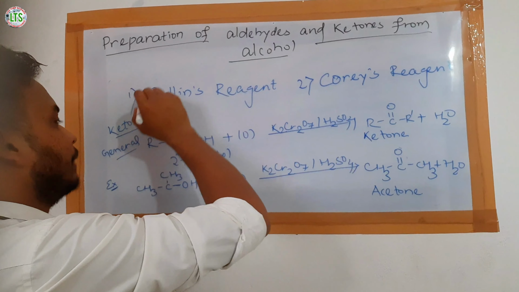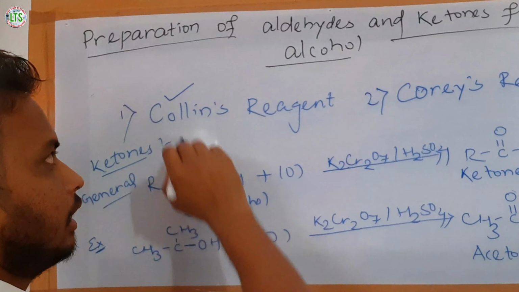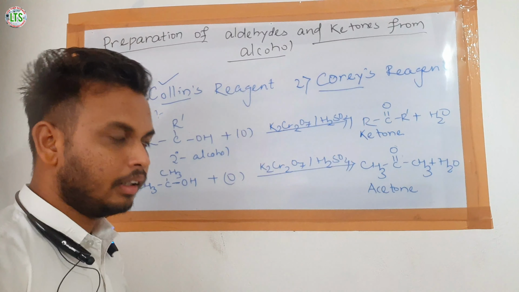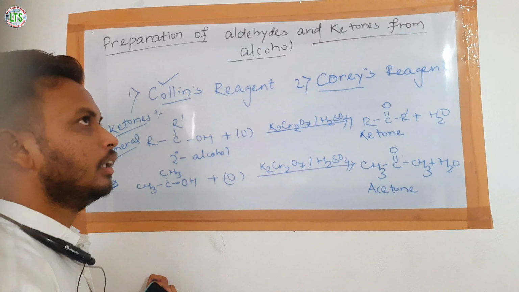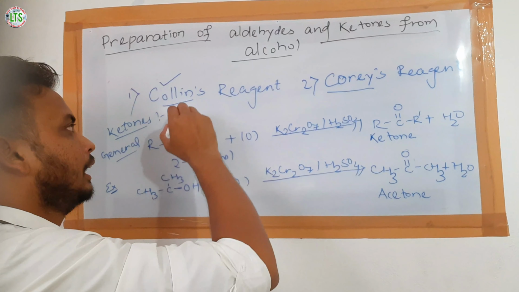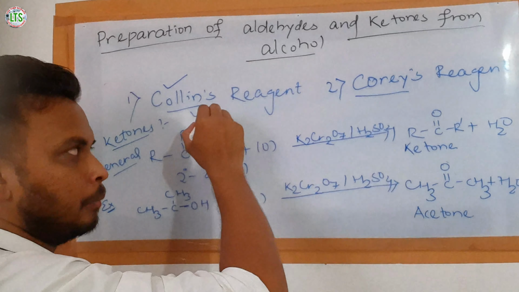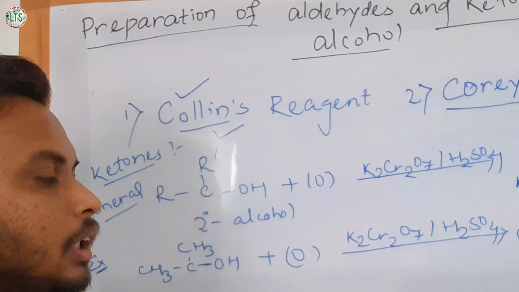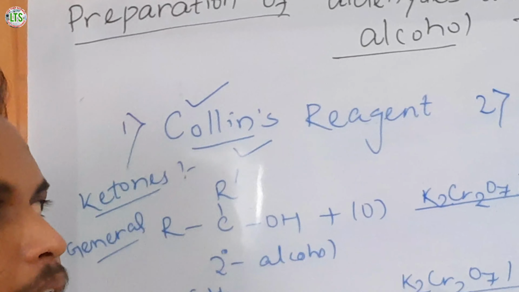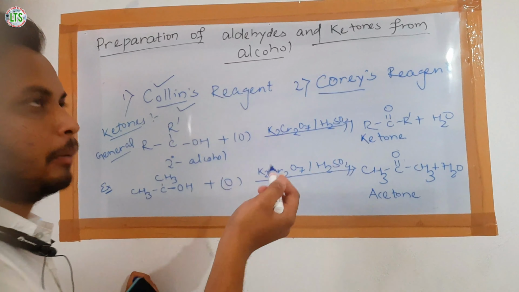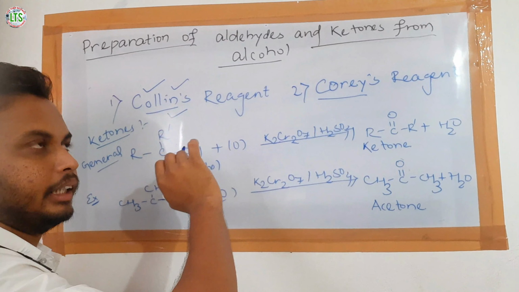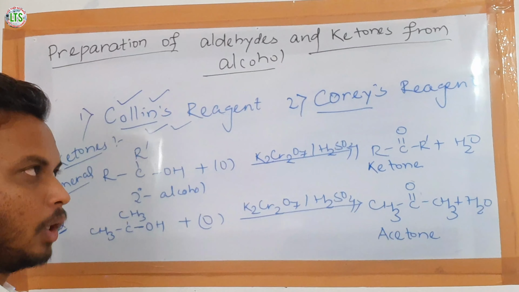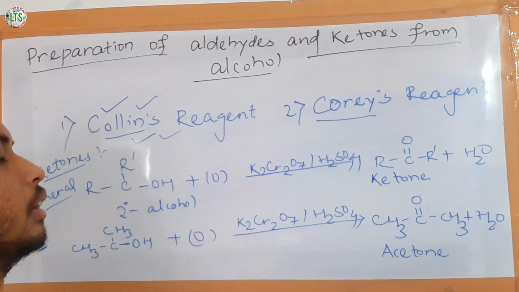Next, by using some reagents like Collins reagent and Corey's reagent, we can prevent the further oxidation of aldehyde into acids. The advantage of this Collins reagent is that it can oxidize the alcohol up to aldehyde only. It prevents the further oxidation of aldehyde into acids. One more advantage of Collins reagent is that it can also oxidize the alcohol containing a carbon-carbon double bond.